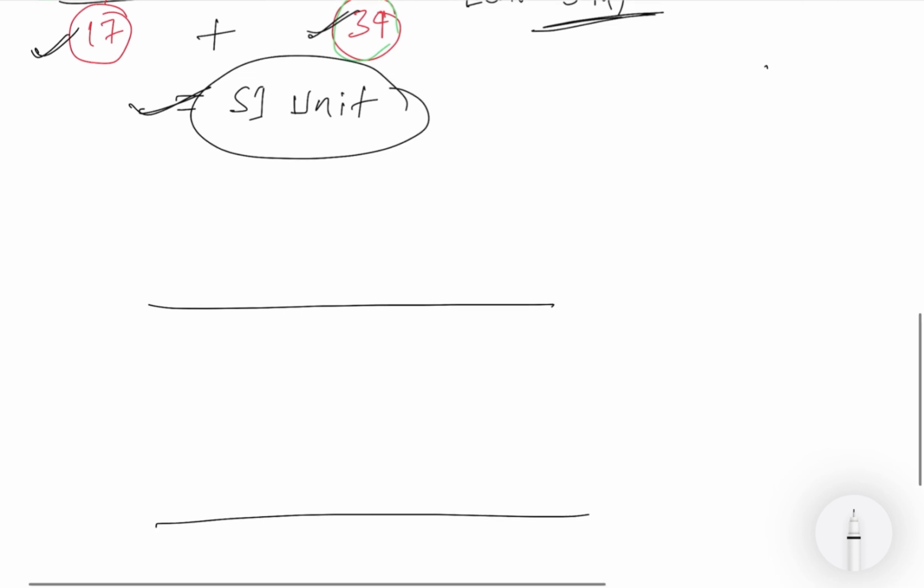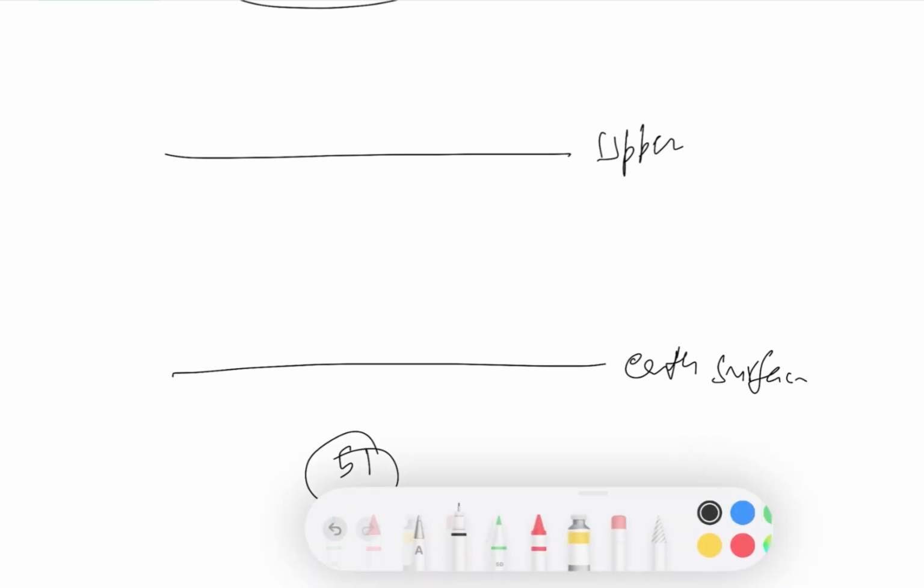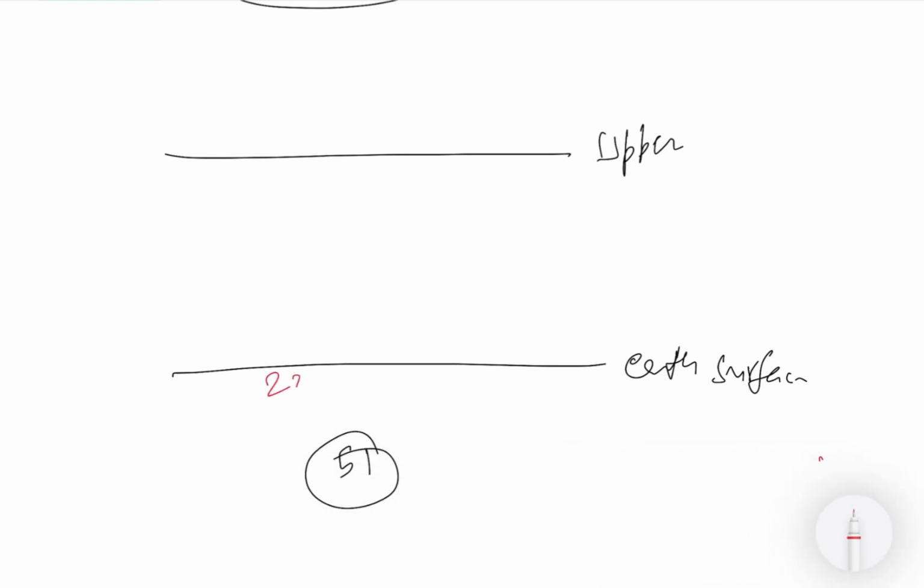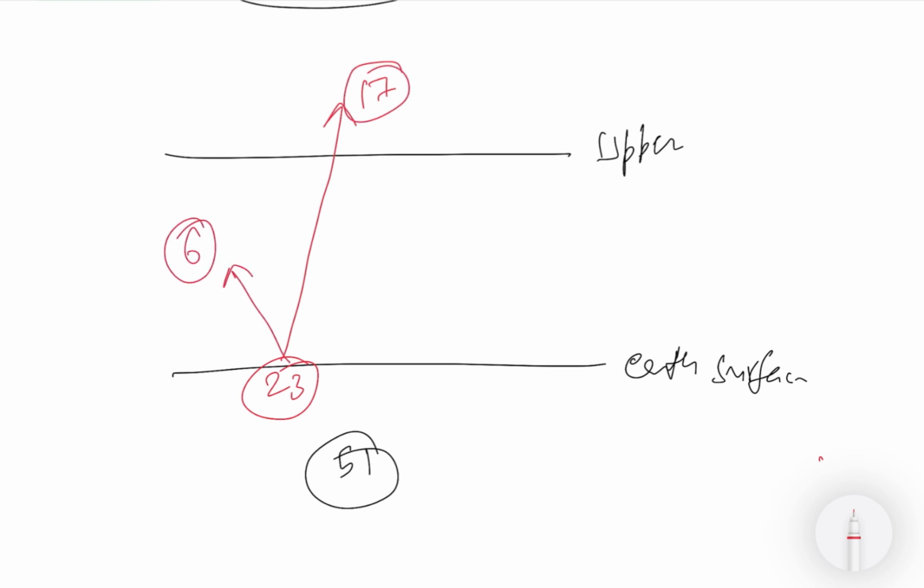So first of all, we draw the same upper atmosphere. This is the upper atmosphere, and this is the earth surface. And we know that at the earth surface we have a total of 51 units of energy. Okay, and now we see how it will be dissipated. First 23 units are radiated back, in which 17 units are directly radiated back out of the atmosphere, and 6 units are absorbed by the gases present in the atmosphere. This 6 units, okay. And now 9 units are absorbed by the gases through convection.